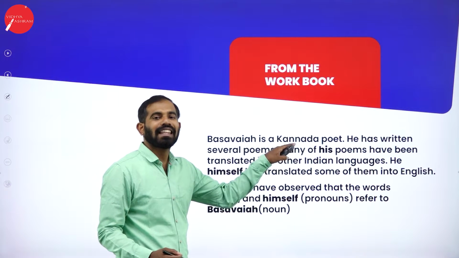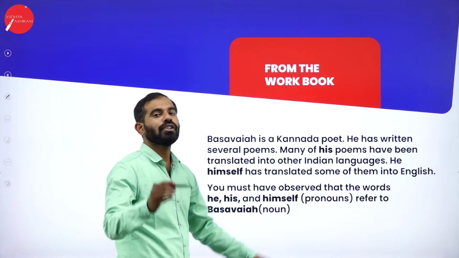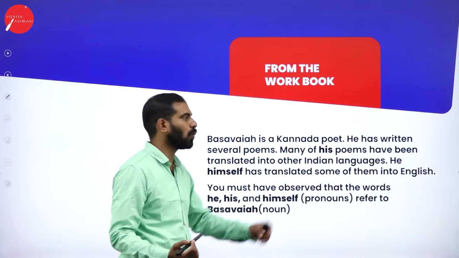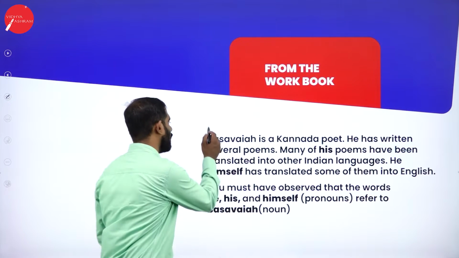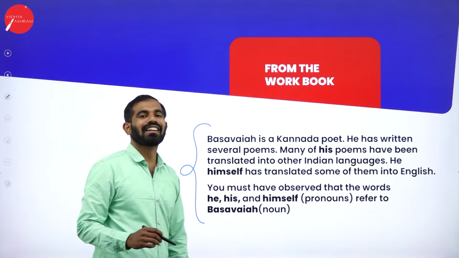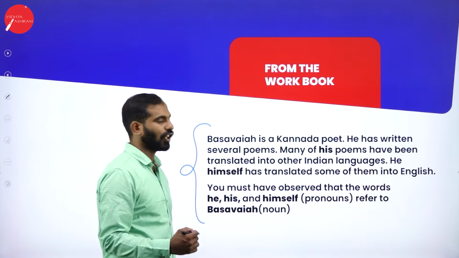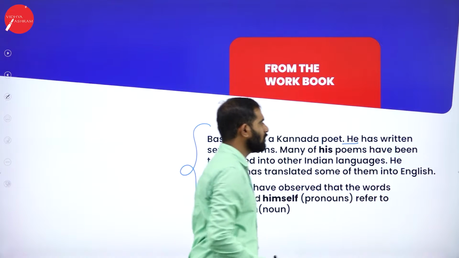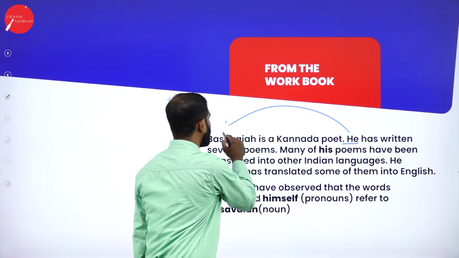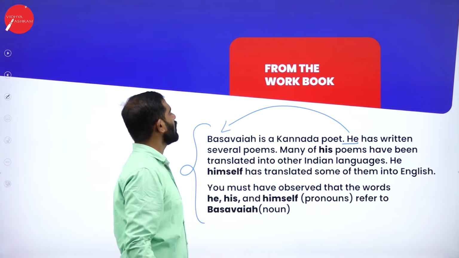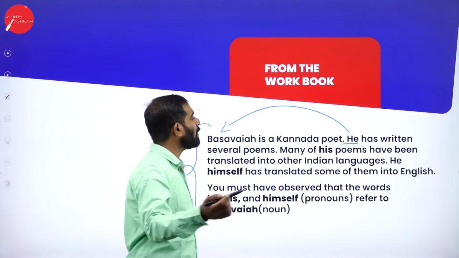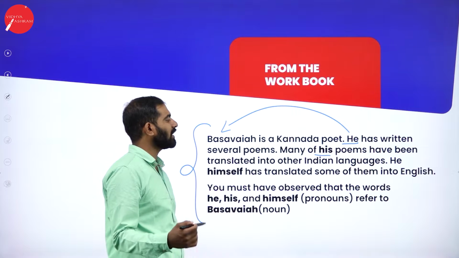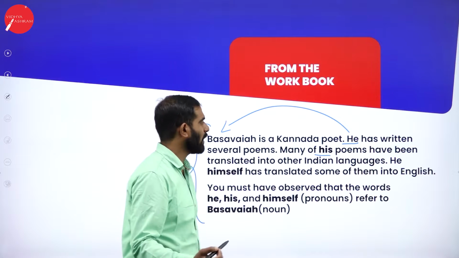This paragraph is taken from your workbook. I'm going to explain why this is given in your workbook. This paragraph is taken from The Gardener, written by P. Lankesh. Basavaya is a Kannada poet. Let us underline the pronouns. He refers to Basavaya. He has written several poems. Many of his poems have been translated into other Indian languages.